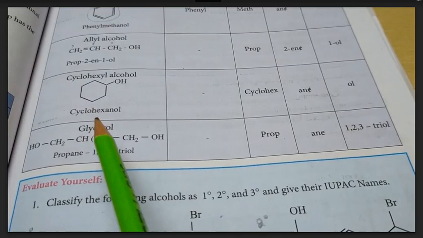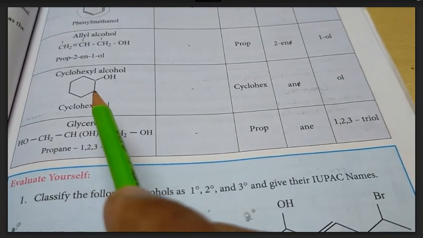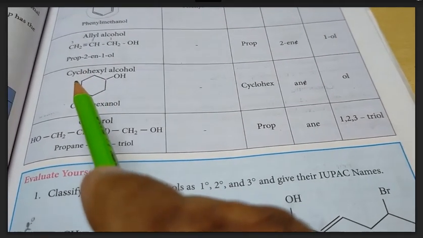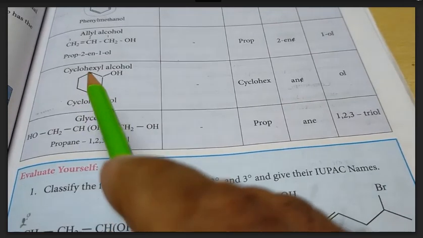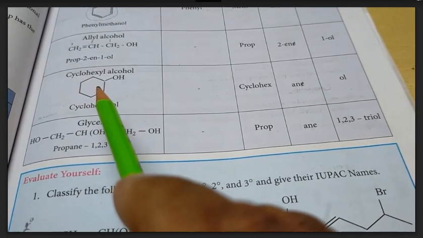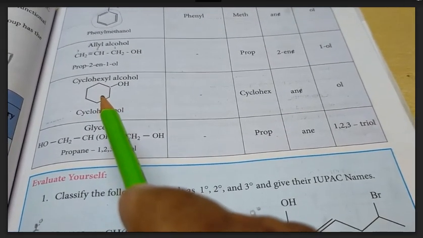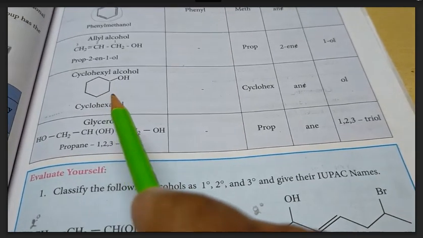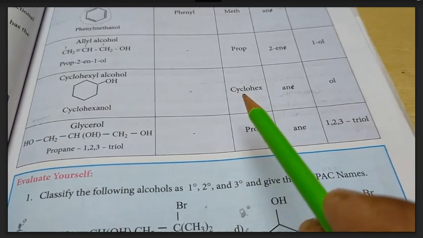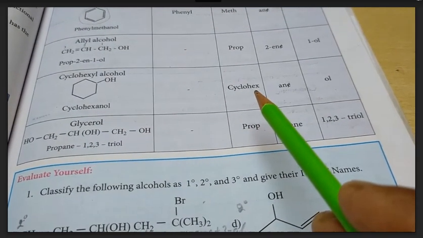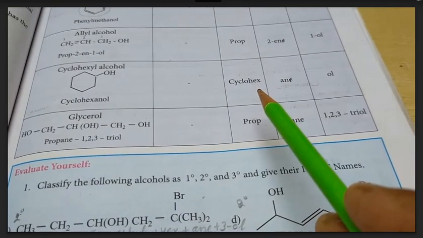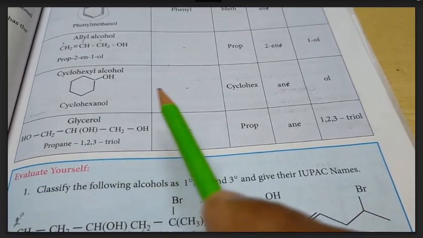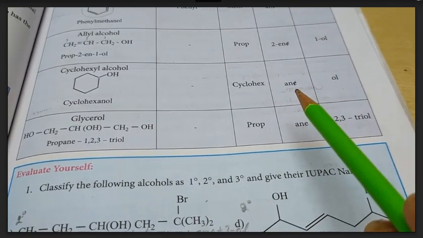The second example. Here the 6 carbon atoms are in a continuous cyclic manner, a hexagonal manner. So the prefix we use over here is cyclo. Since there are 6 carbon atoms, hex, cyclohex, then they only have single bond system, so ANE.